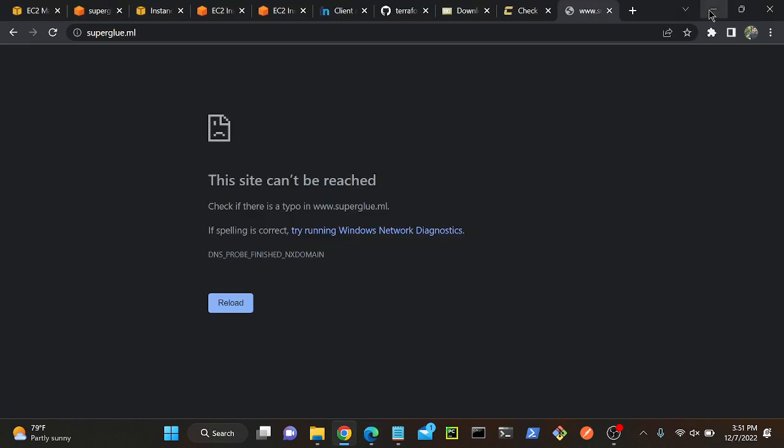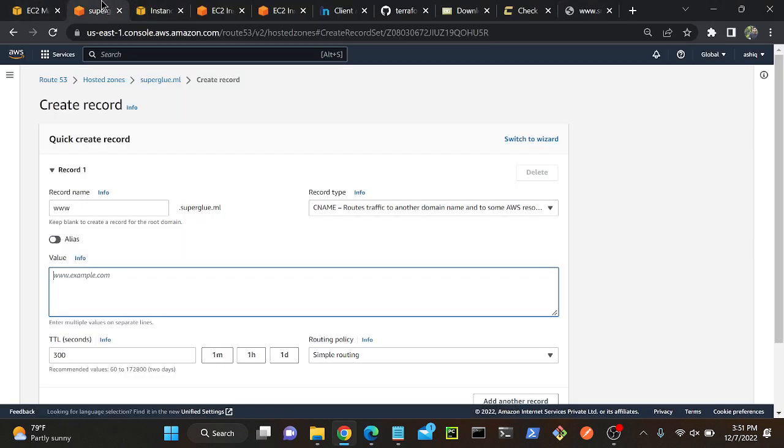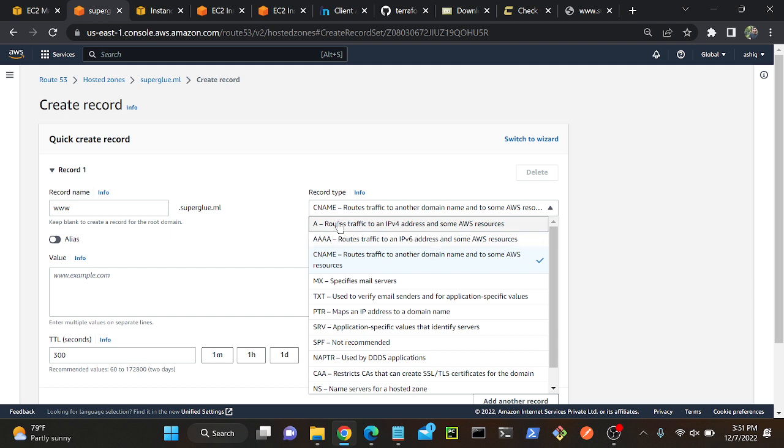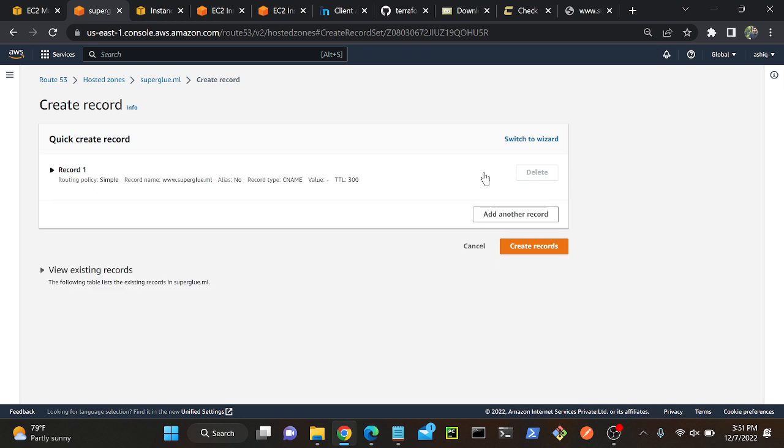What is the A record? IPv4. IPv4 we will use for record A. What about AAAA? IPv6. What about CNAME? Subdomain or canonical name. We will call it CNAME or canonical name for subdomain. Okay, we have MX record for mail exchange. We have TXT record for verification. So this we will discuss tomorrow. At least try to do this. Just create a domain name and try to integrate it.